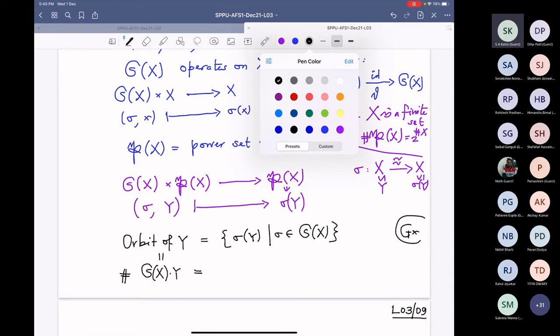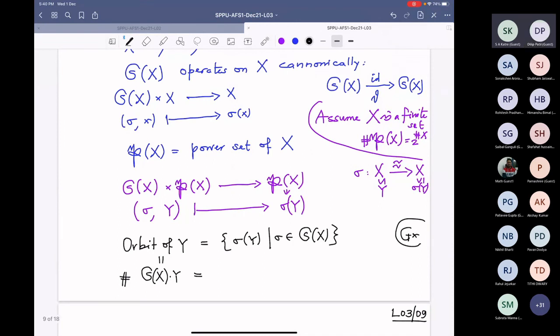Actually, I could see the number of orbits of Y. That is what I wanted to answer. I'm not understanding your question. Number of what? No, sir, I could see the number of orbits of Y.